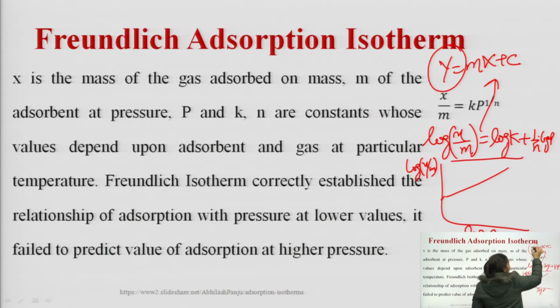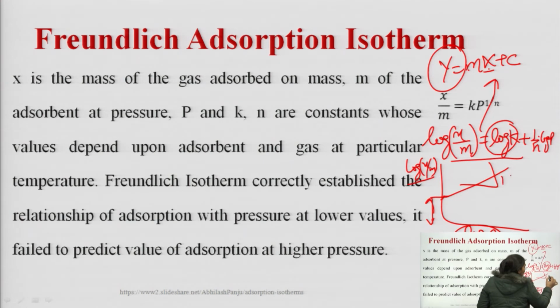Here what is y? y is logarithm of x by m. What is x? It is logarithm of p. What is m? It is the slope, and c is the intercept. So, what is the intercept? Logarithm of k is the intercept that is obtained from this plot, and this is the slope. The value of slope is equal to 1 upon n.